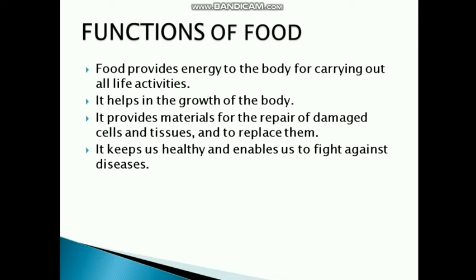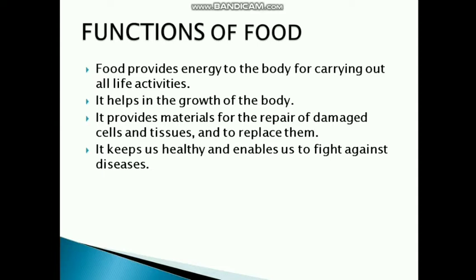Now what are the important functions of food? Food provides energy to the body for carrying out all life activities. Just now I told you, food gives us the energy to do all life activities. Second, it helps in the growth of the body. Food provides us with the protein to help in the growth of the body. It provides materials for the repair of damaged cells and tissues and to replace them. This work is also done by food.